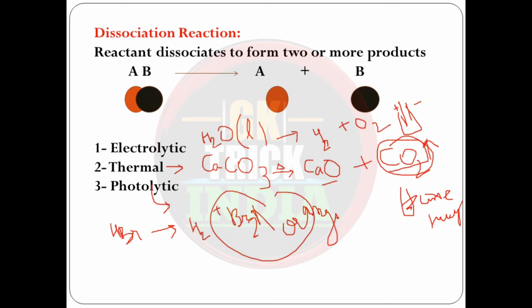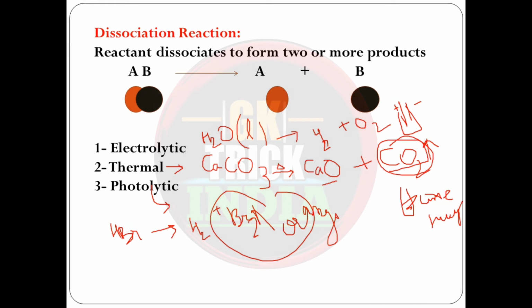The very first is electrolysis. In electrolysis, in general, the dissociation reaction, what happens? The bond between the reactants is broken and there is a formation of small molecules from the bigger molecule. That is, the bigger molecule, which is a reactant, has a higher molecular weight and it dissociates to form small molecules of lower molecular weight. Electrolytic dissociation. In this type of dissociation reaction, electric current is passed.